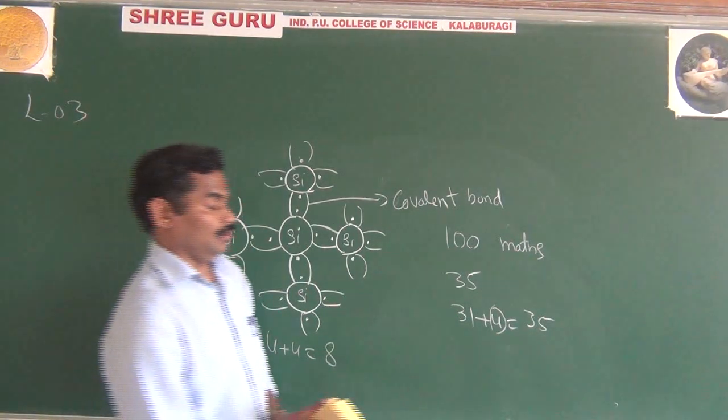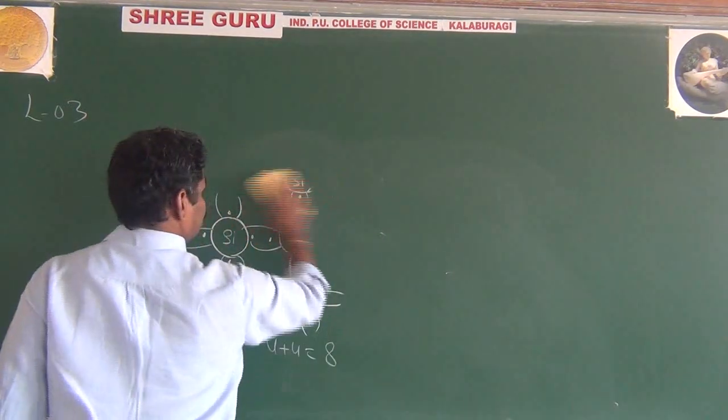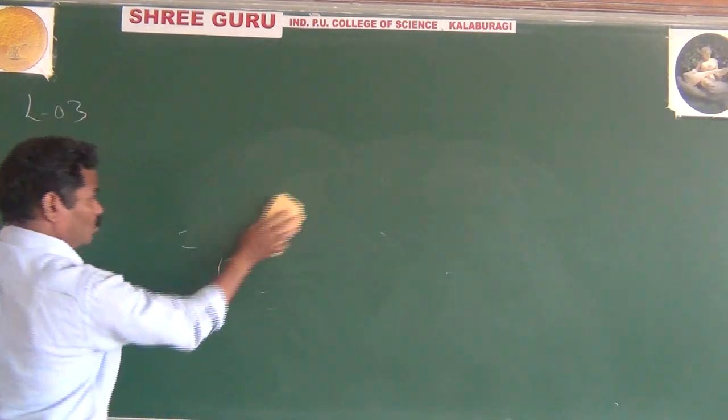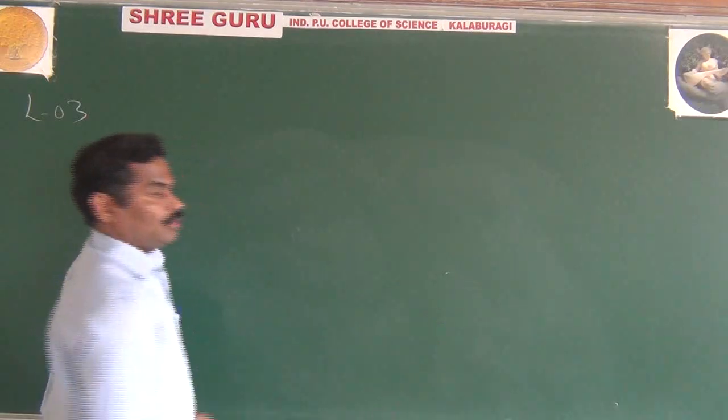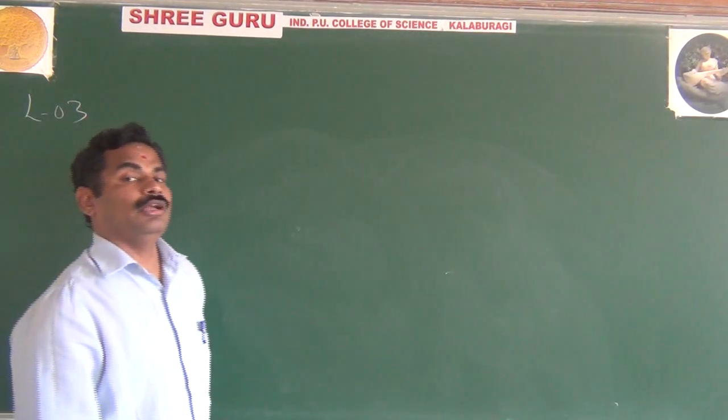Now we will go for the most important thing, and we have understood what is called covalent bond. The covalent bond is nothing but sharing of valence electrons from the neighboring atoms.